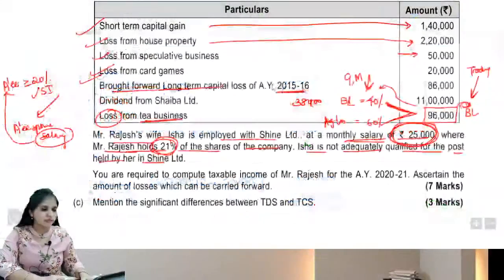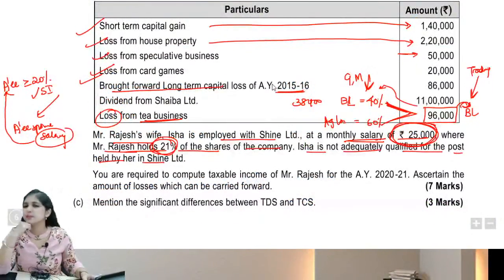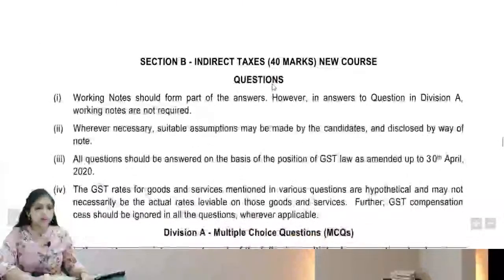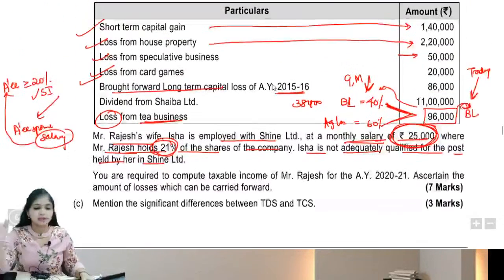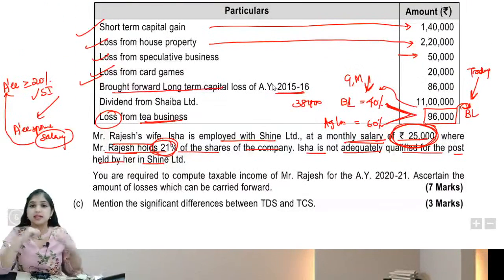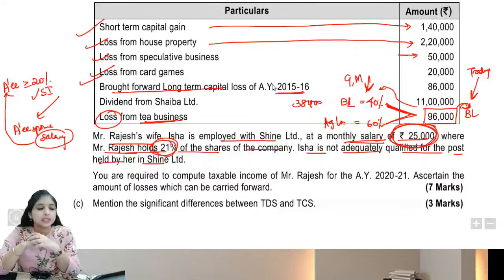Alright. And then we have just one last question, difference between TDS and TCS. This is anyways just a theory question. That part you can handle. And then just the GST part. So with this, we are done with our income tax MTP.